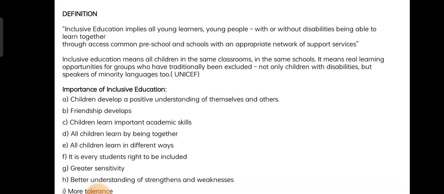It means real learning opportunities for groups who have traditionally been excluded, not only children with disabilities but speakers of minority languages too. This is very important. Please add this definition before you proceed with your essay answer.